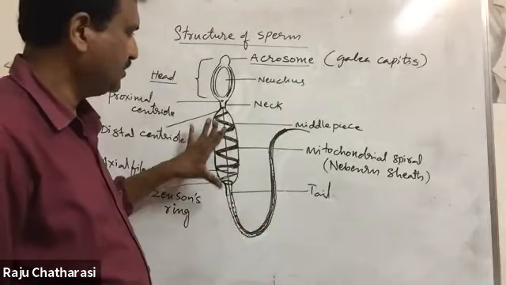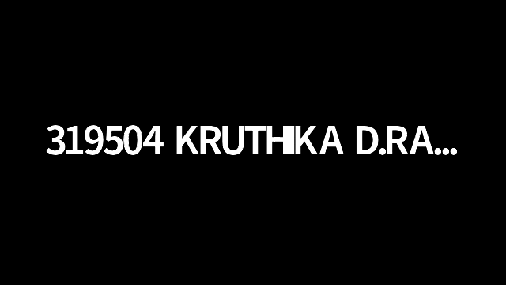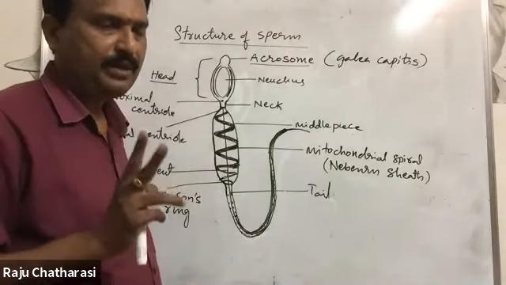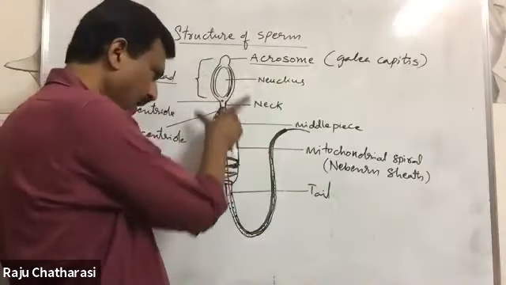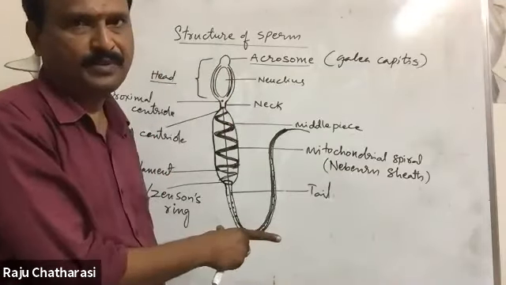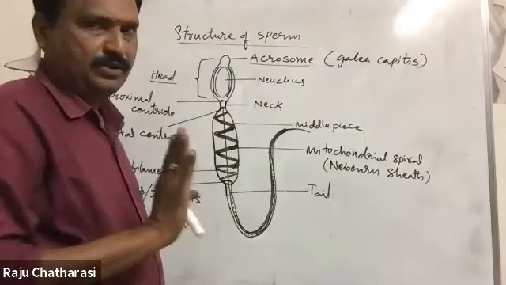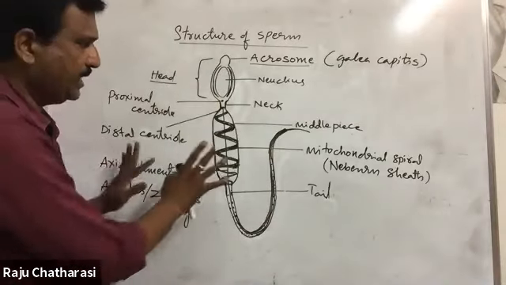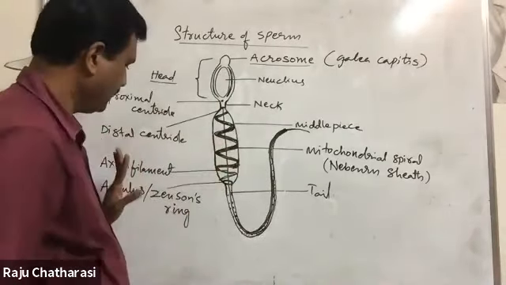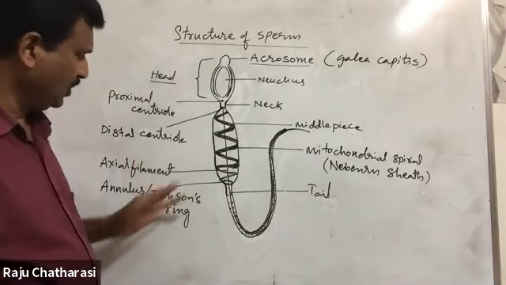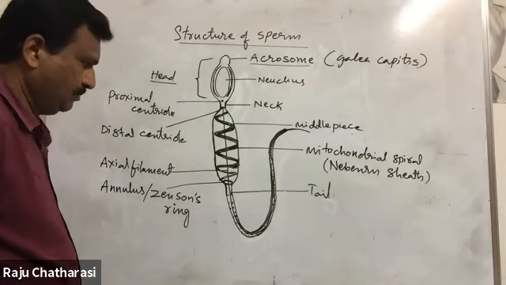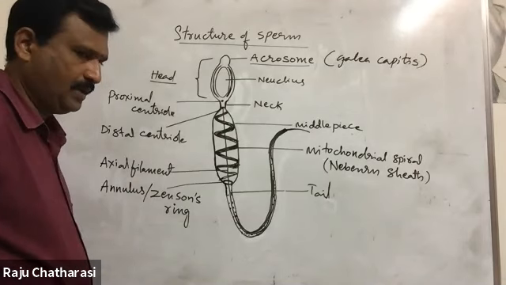So this is the structure of sperm. Only the diagram, 2 marks question. In the IP examination, only the diagram for 2 marks. There is no need to describe the structure. Only diagram for 2 marks, right? Please note down this diagram, madam. Please note down. Make it fast.